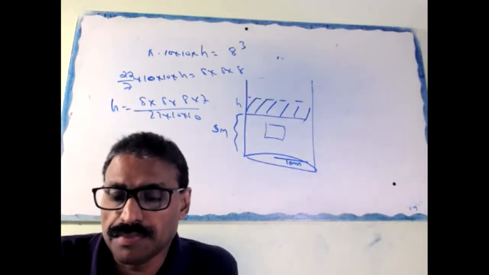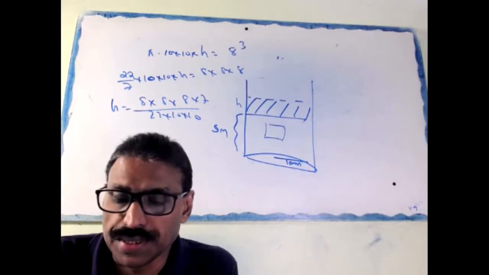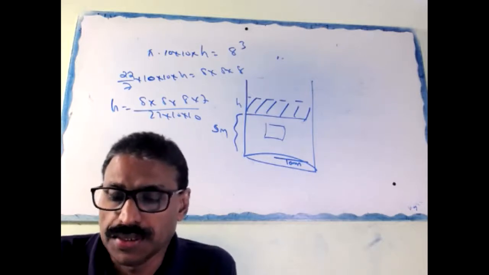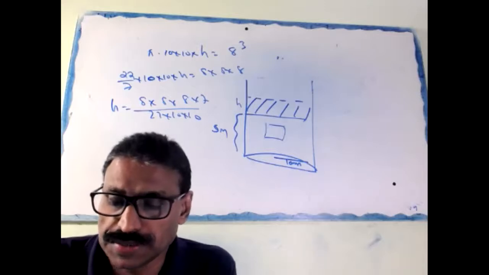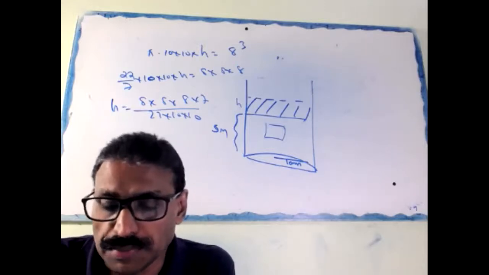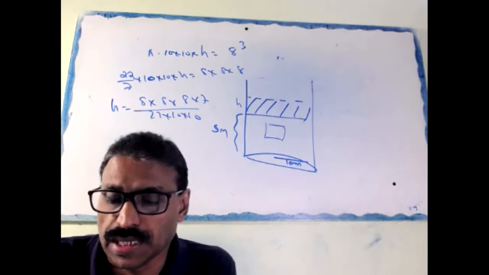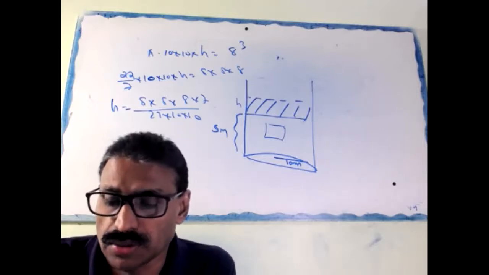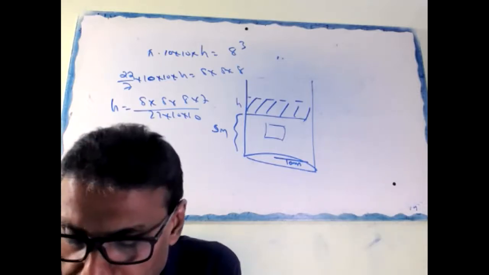Okay, from a solid cylinder whose height is 2.4 centimeter and diameter 1.4 centimeter, a conical cavity of the same height and same diameter is hollowed out. Find the volume of the remaining solid.